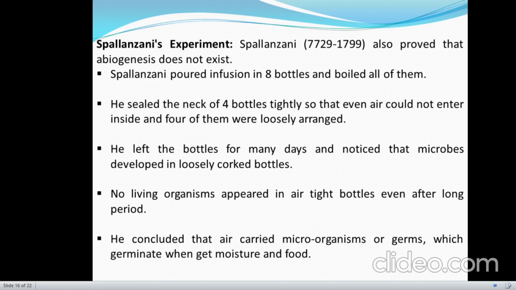He left the bottles for some days and noticed that the microbes developed only in the loosely corked bottles. No living organism appeared in the airtight bottles even after a long time. He concluded that the air must contain some microbes. When the air entered into the loosely corked bottles, the microbes germinated due to the moisture and food present within the bottles.